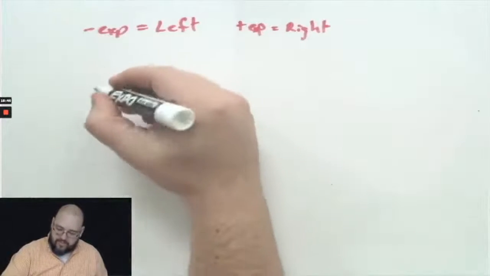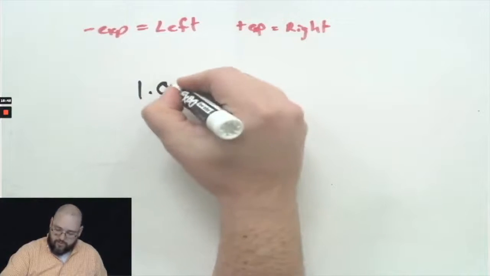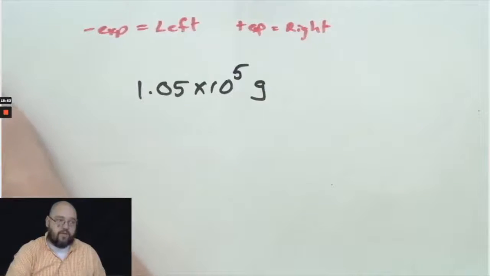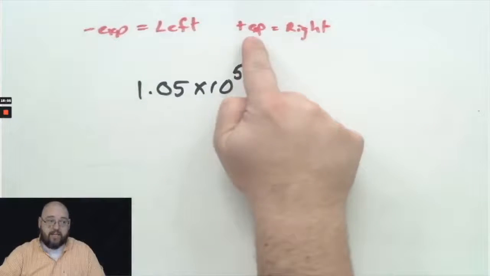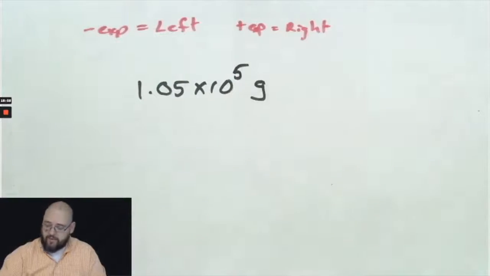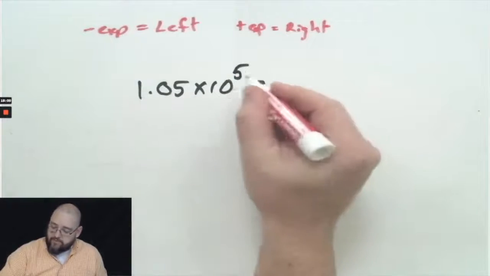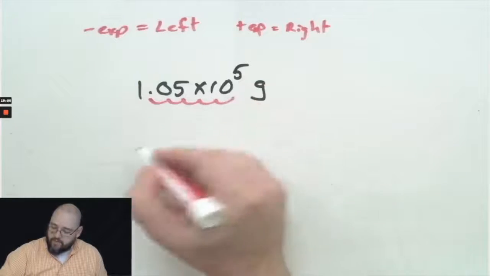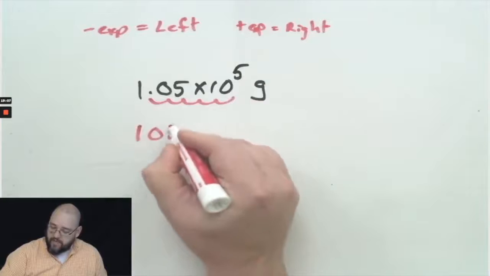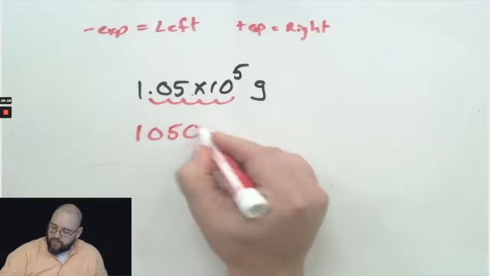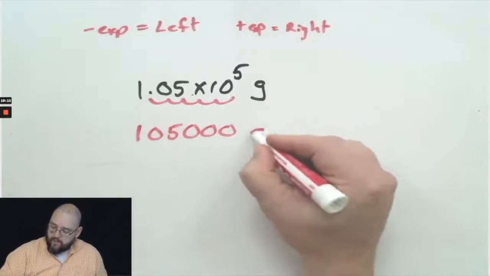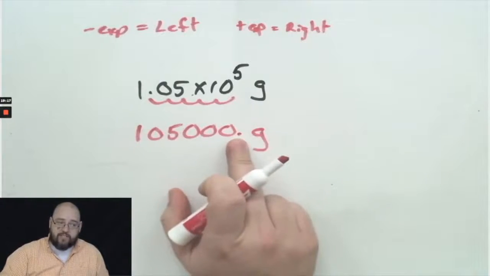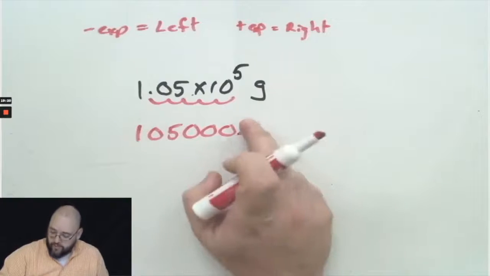So now let's see if I have 1.05 times 10 to the 5th grams. Well, 10 to the 5th is a positive exponent, so I'm going to move my decimal to the right. I'm going to move it 5 places to the right. 1, 2, 3, 4, 5. So that gives me 105, and 1, 2, 3 more zeros. Boom. Now, yes, I moved the decimal, but do I write the decimal there? No, I do not.